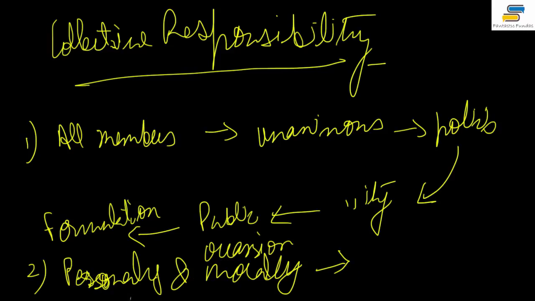Per se it doesn't show that it is a collective responsibility, but I'll show you how even the personal and moral responsibility is part of this collective responsibility. In spite of the fact that the council is collectively responsible, we know that the council is responsible to the House of People.